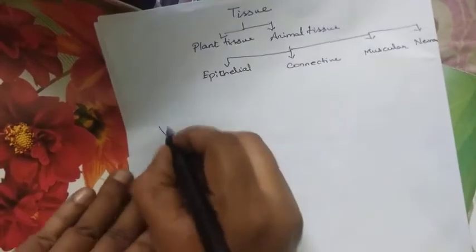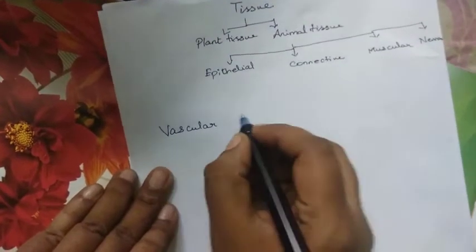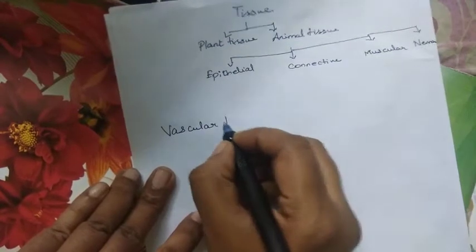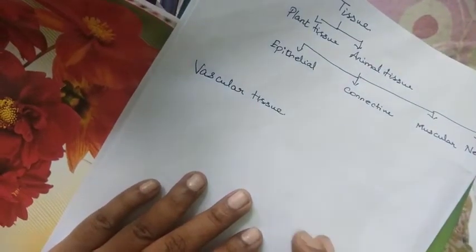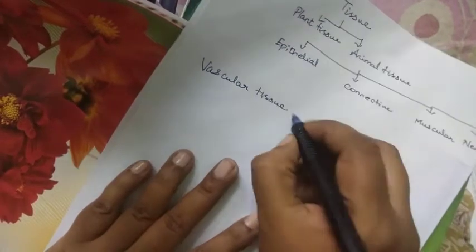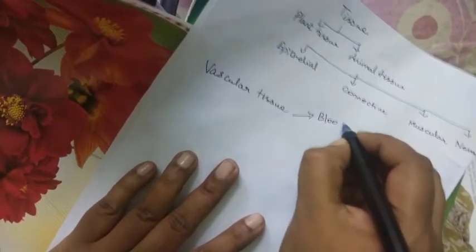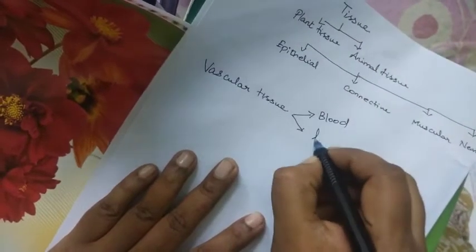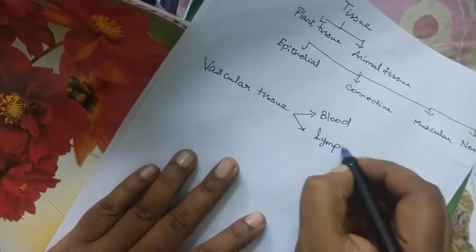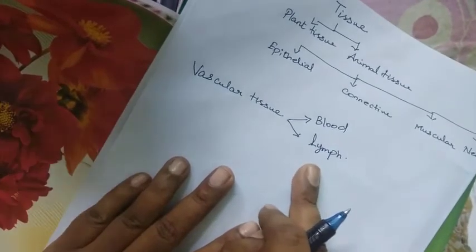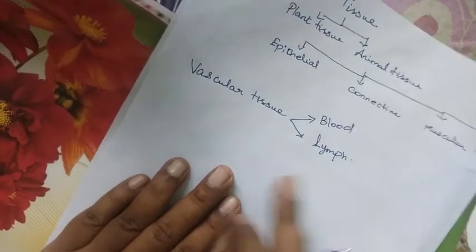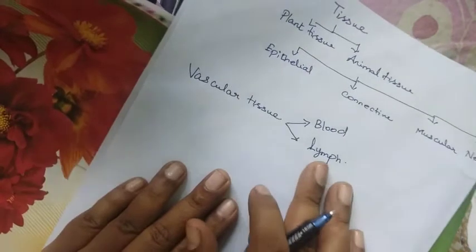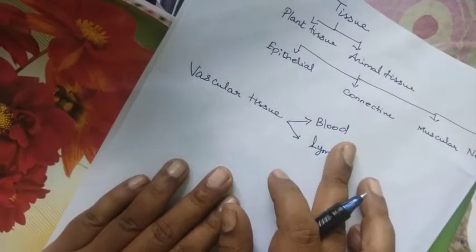Vascular tissue. Mainly we are going to concentrate on vascular tissues. The vascular tissue is again divided into 2 types. One is blood, another one is lymph. Lymph is a very new thing. You'll be hearing it for the first time, it may be, but it is a very interesting topic. Now we are going to see about the blood.